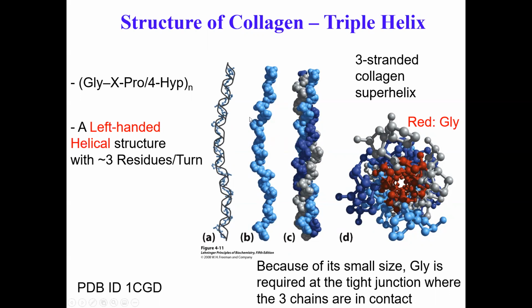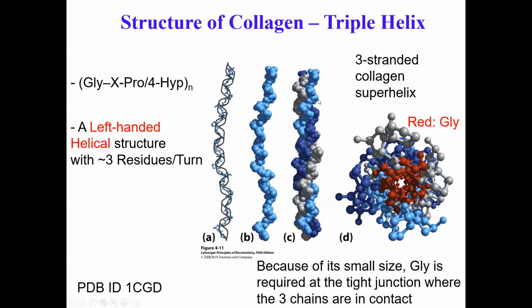So it turns out that individual ones are left-handed helical structures, but in the super helix structure, triple helix, 3 of these helices shown here in gray, blue, and dark blue, they wrap around one another with a right-handed twist to give you this super helical structure.